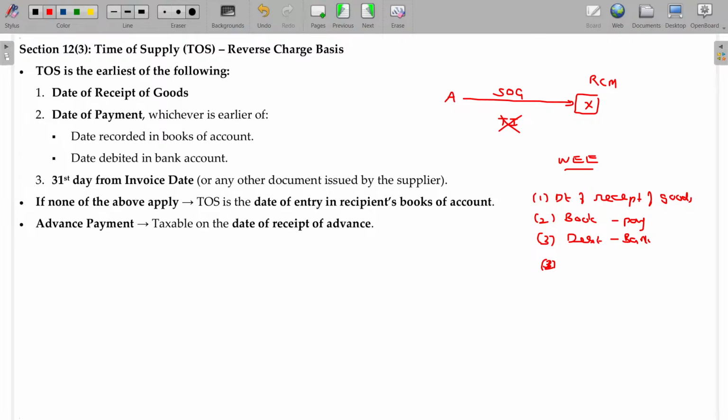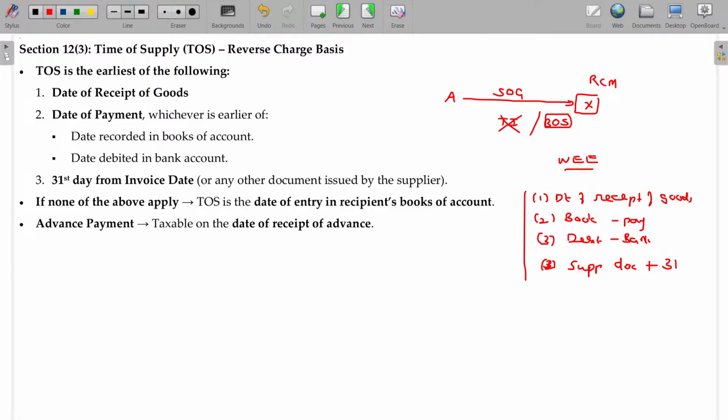A is not a registered taxpayer. As he is not a taxable person, he is not eligible for a tax invoice, but he can give the bill of supply, or any document. So if you are getting any document from him, the supplier's document, the date when you receive the supplier's document, with that add another 31 days.